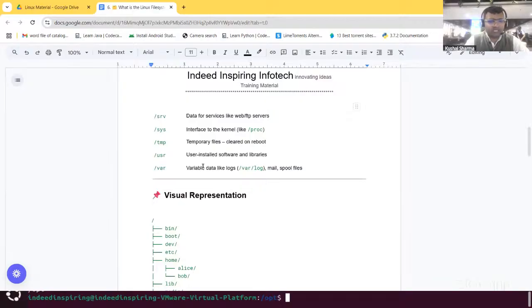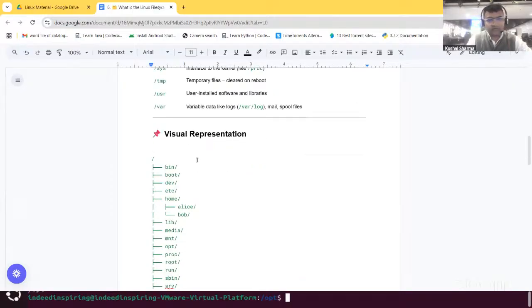/var has got a lot of other variable data also, but on a serious note, it has got /var/log, where you can just go and run tail commands, just explore the logs and try to check how logs are actually helping you out in terms of debugging, in terms of finding the reasons if something has happened, then why that particular thing has happened. So that's the purpose of this var folder where logs are present.